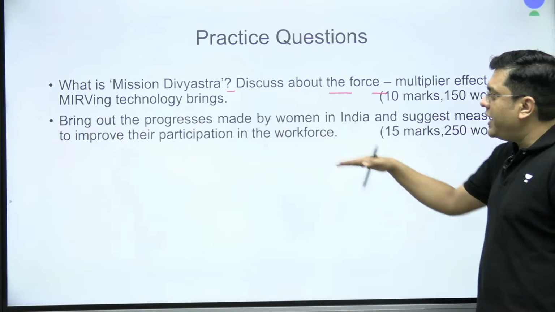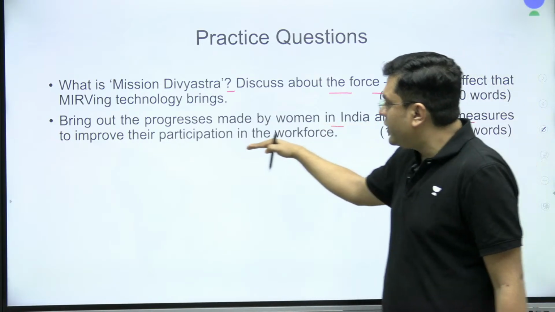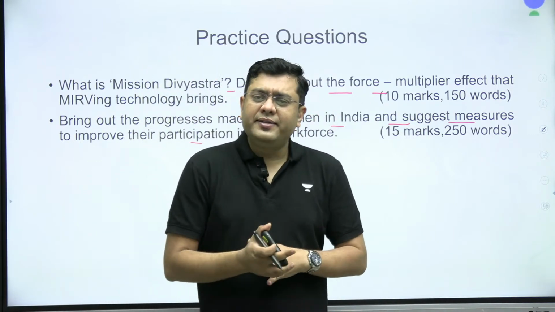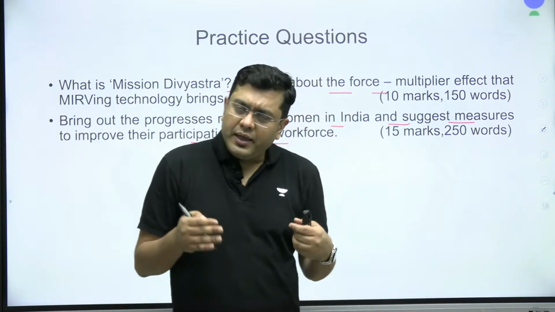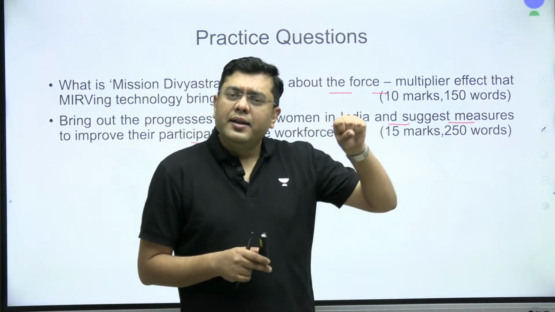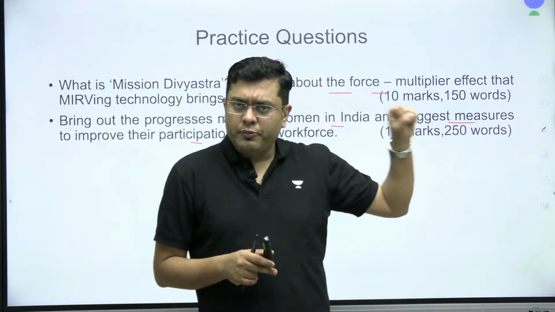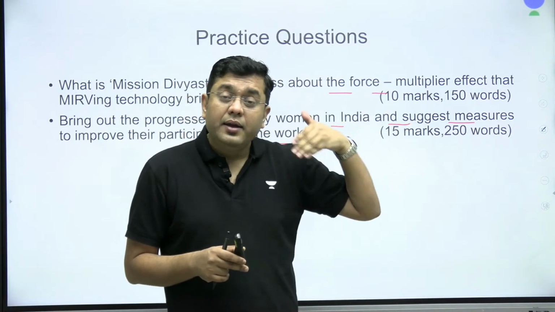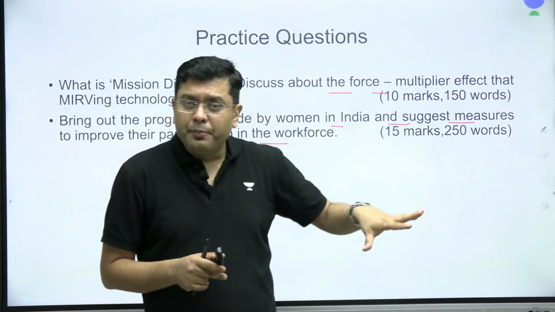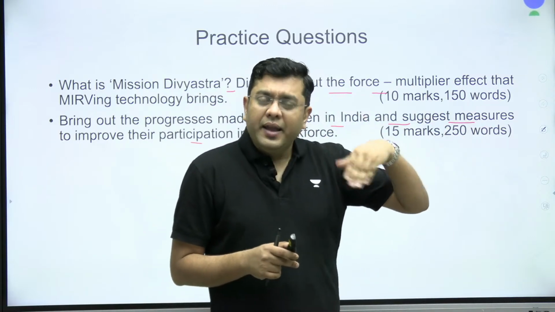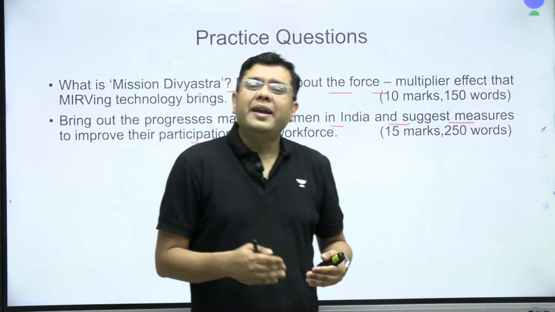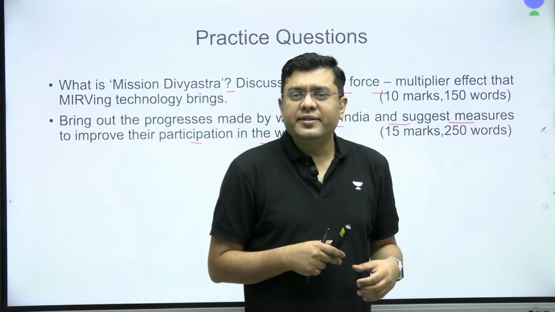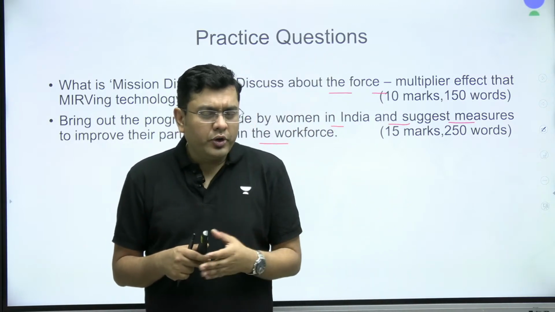Bring out the progress made by women in India and suggest measures to improve their participation in the workforce. This is a 15 marker. You can expect these kinds of questions in the essay paper also. So here, in the introduction, talk about the fact that almost 45% of the population globally is constituted by women, and that is where their emancipation and empowerment is important for global well-being. In India, then talk about how their status has been plagued by societal pressures, social stigmas, and various other issues. Talk about the issues,